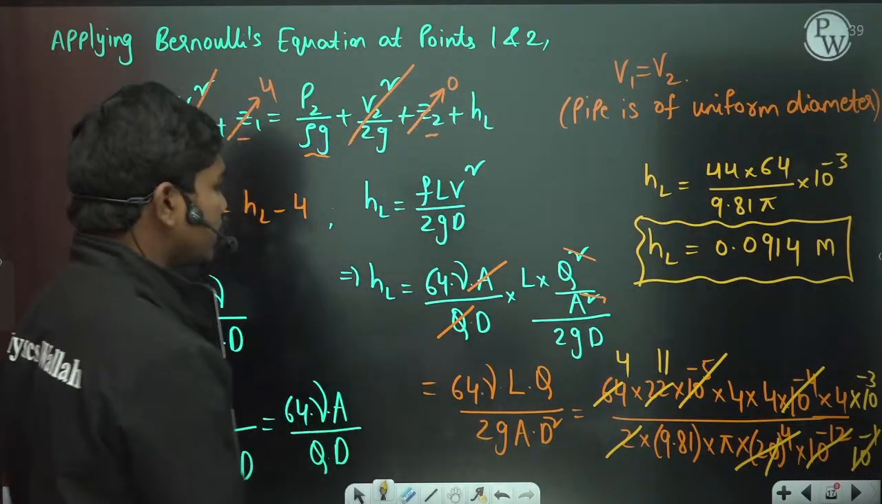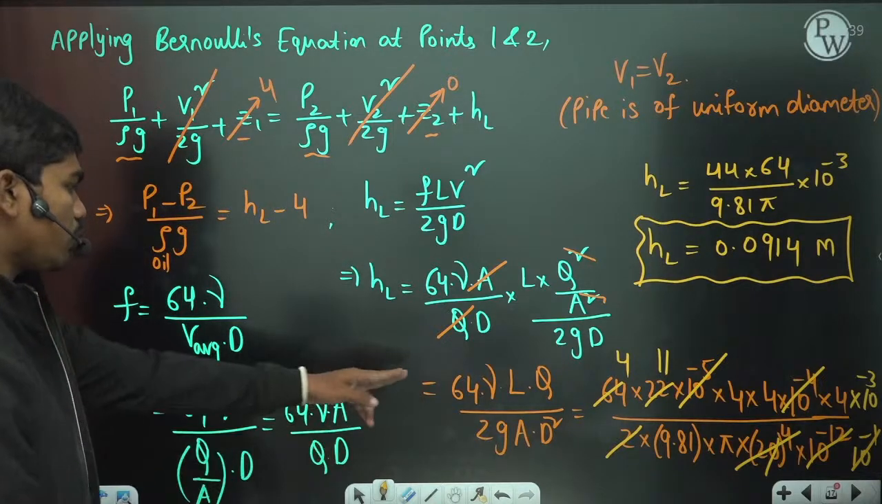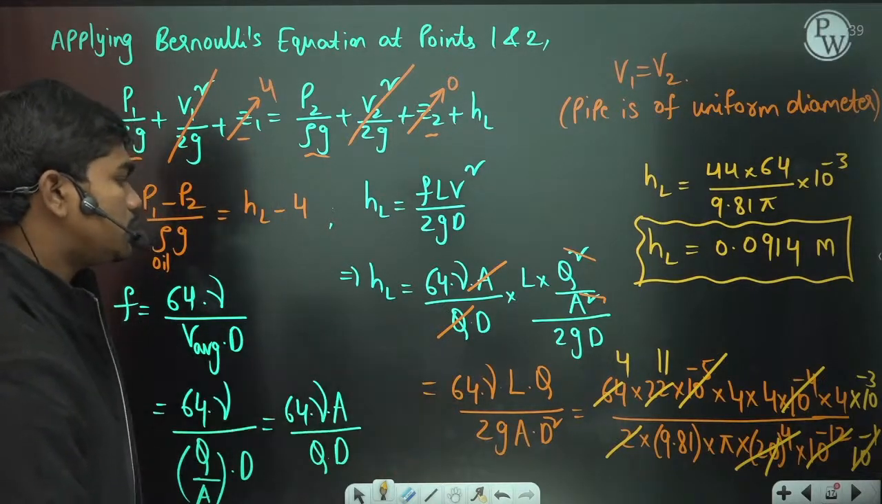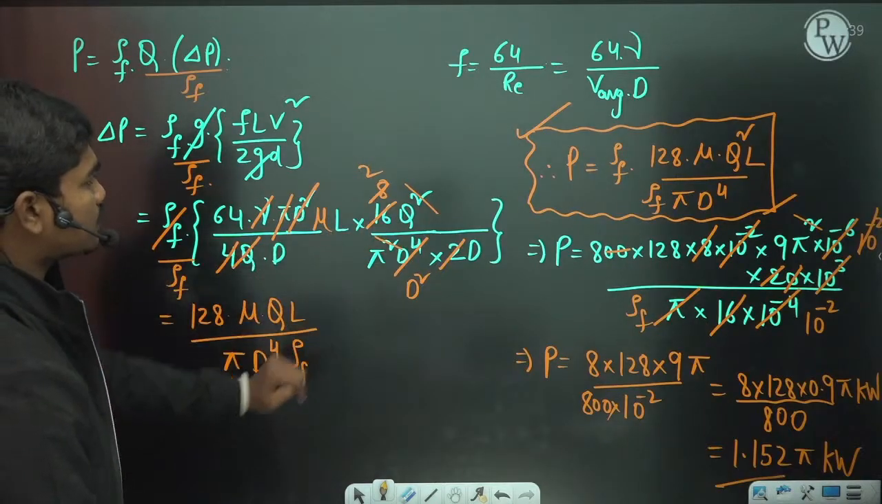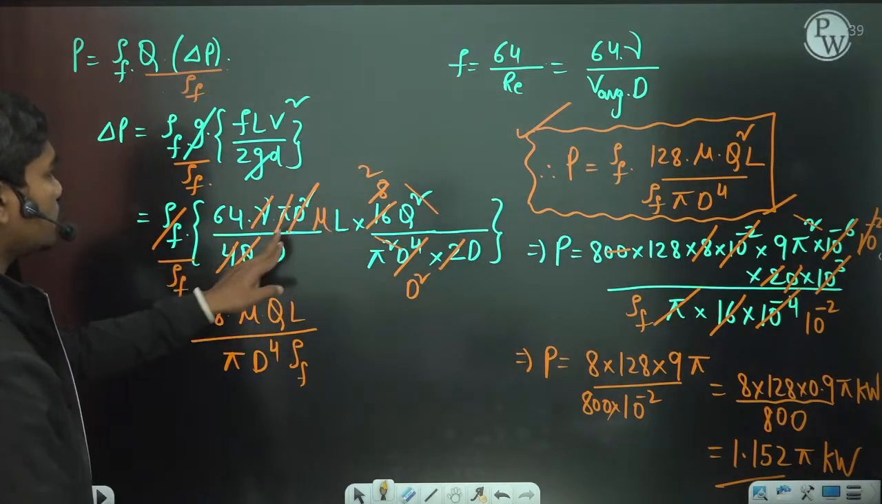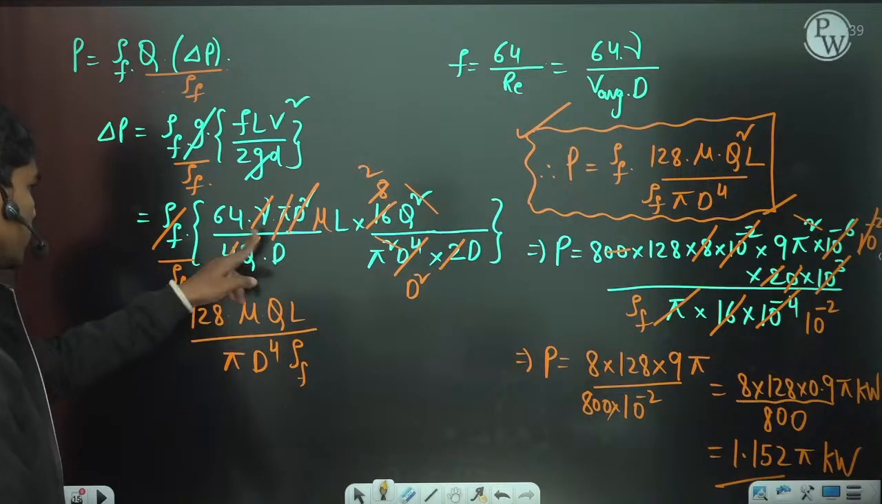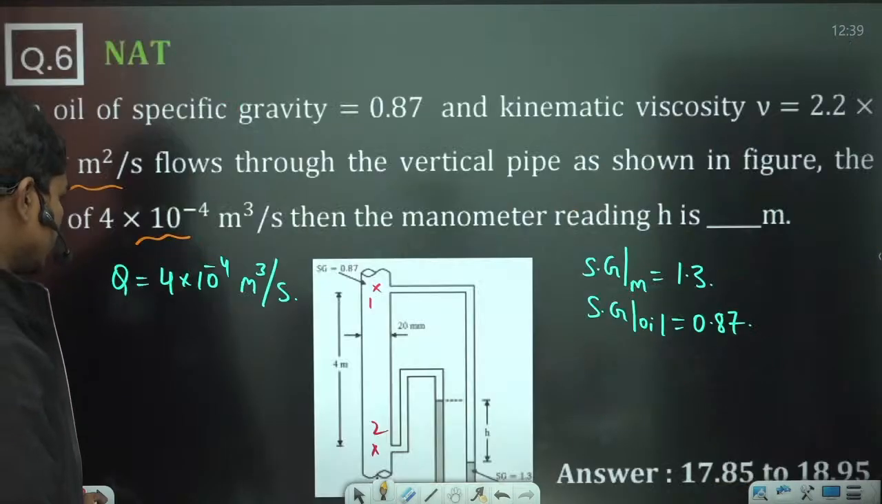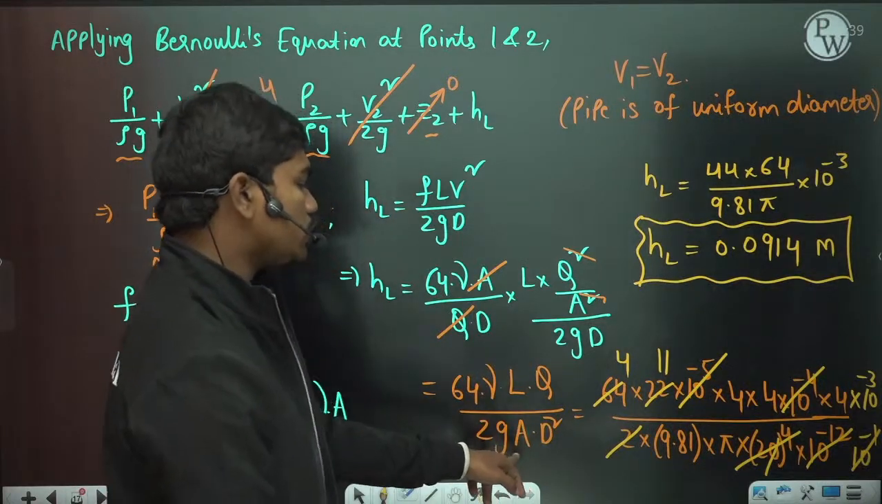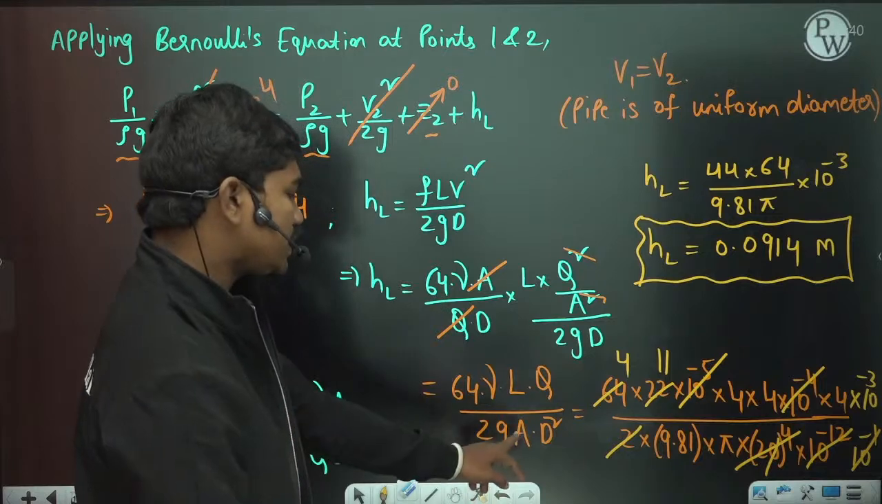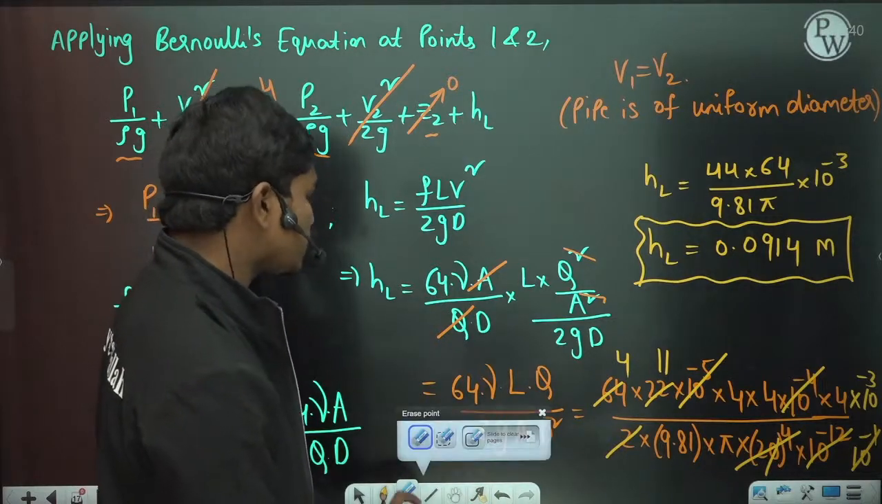What about the discharge quantity? We have this discharge. So 64 kinematic viscosity LQ by 2G AD square, correct? If you see the previous question also, we got this expression F is equal to 64 nu by pi d square by 4 QD. So if you simplify this one more time, if you replace this A with pi by 4 d square, let us see what happens.